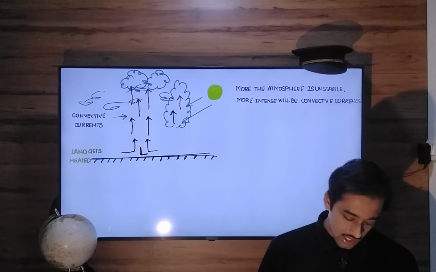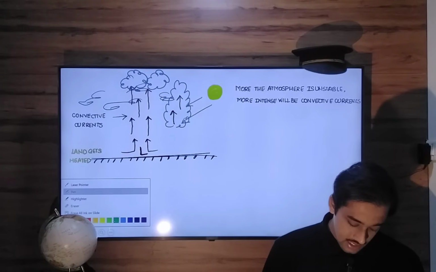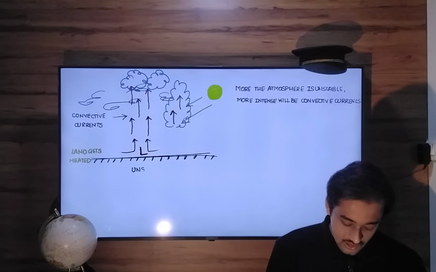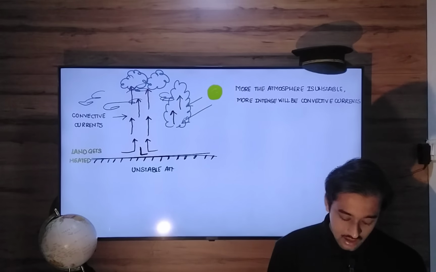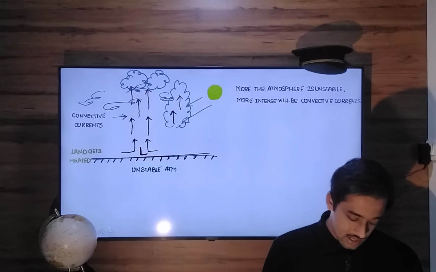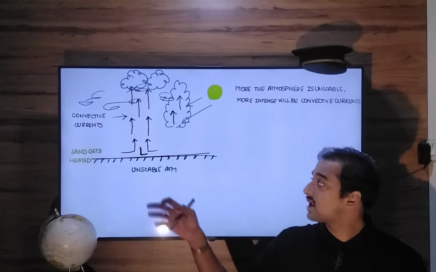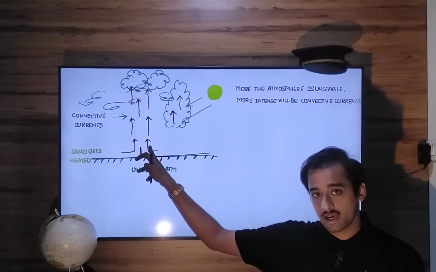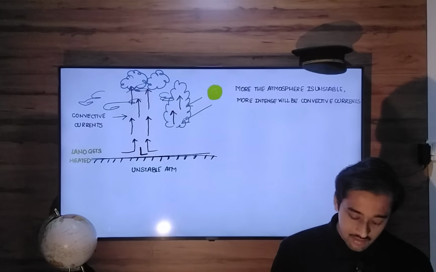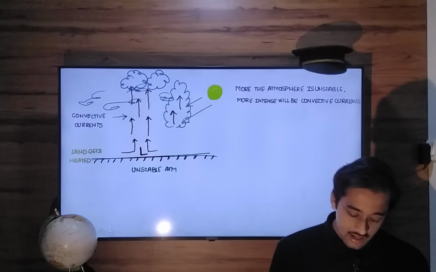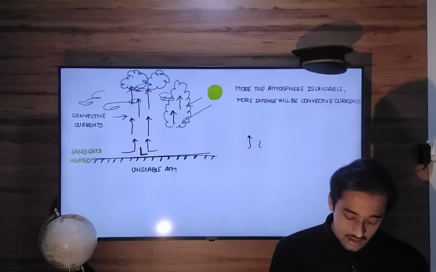As opposed to this unstable atmosphere, in a stable atmosphere the air currents are not as intense. In a stable atmosphere, the air currents are limited.